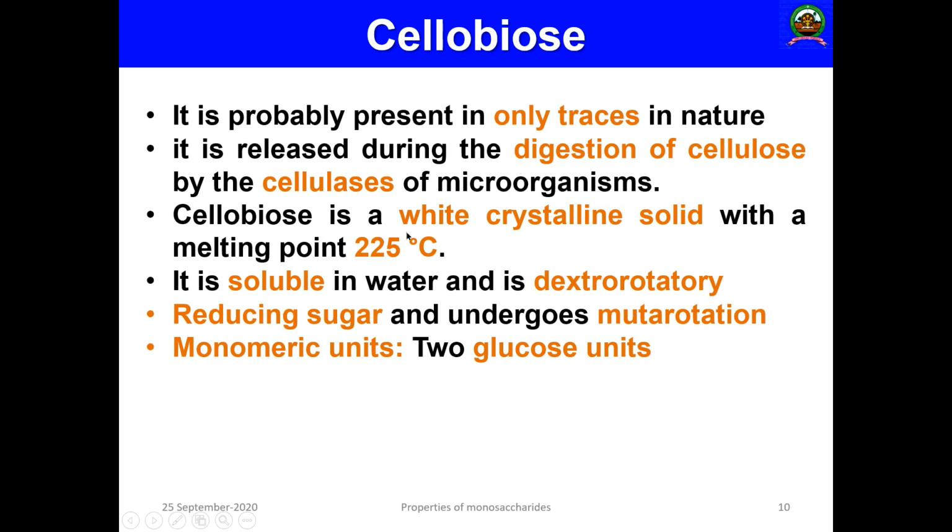So cellobiose is a white crystalline solid with a melting point of 225 degree centigrade. It is soluble in water, and it is also dextrorotatory. It is also a reducing sugar which undergoes mutarotation. Then the monomeric units are two units of glucose; these are the monomeric units.